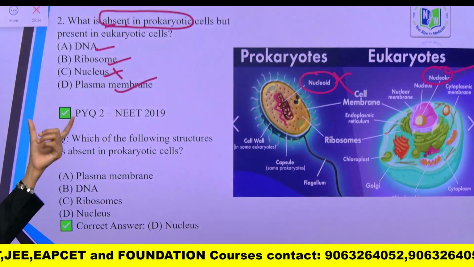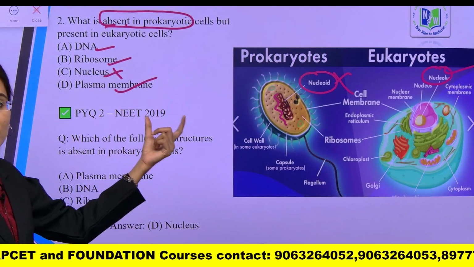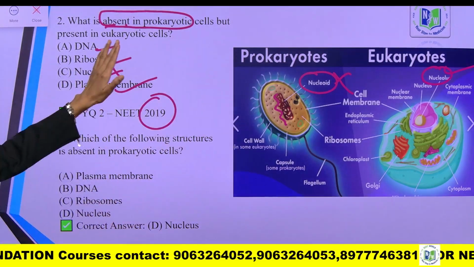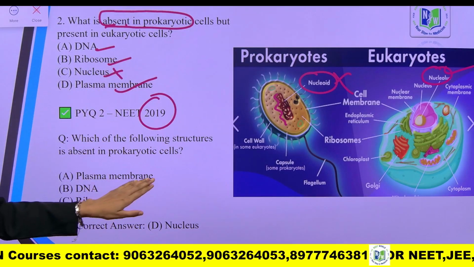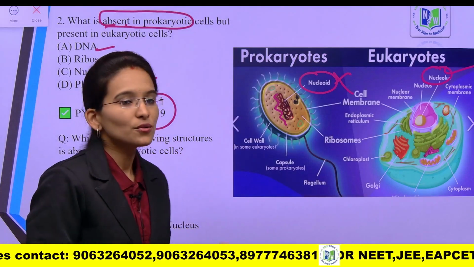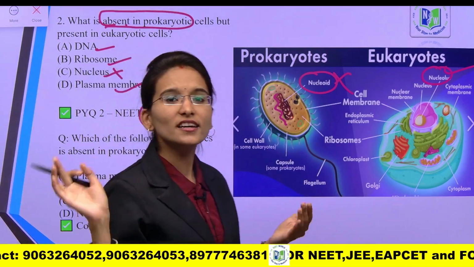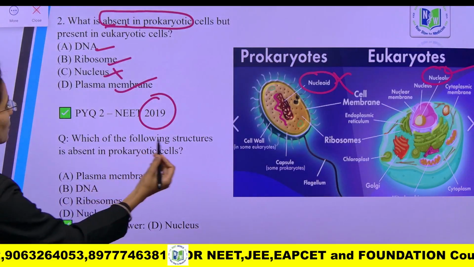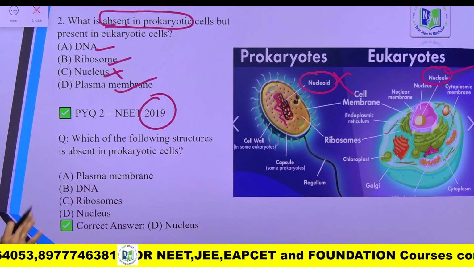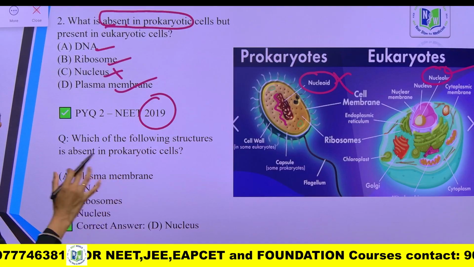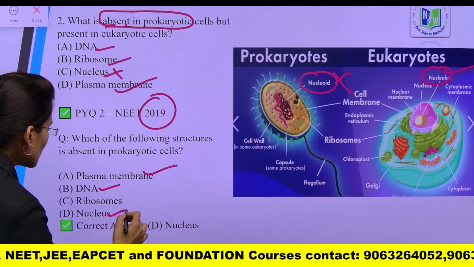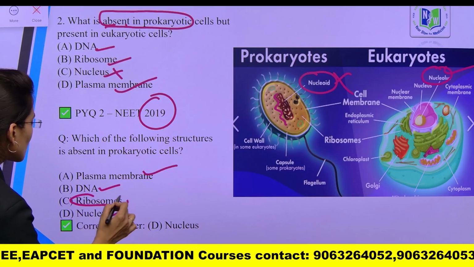So now here is the previous year question of NEET 2019. See students, this is your 9th question, but here is the NEET PYQ. Let's see how it is directly linked with the 9th CBSE. Which of the following structures is absent in prokaryotic cells? Again the same options: plasma membrane, DNA, nucleus, and ribosomes.